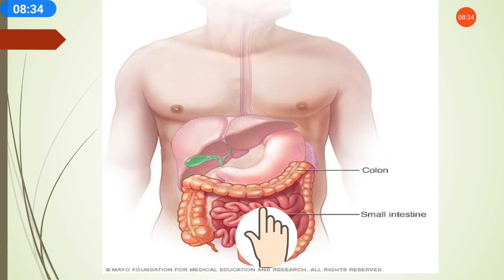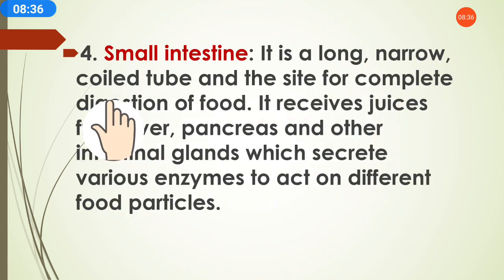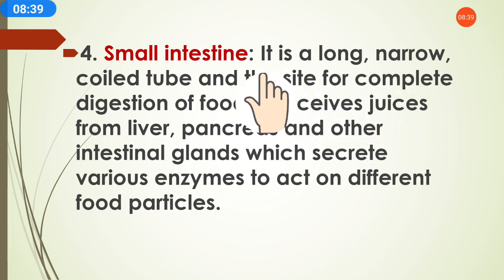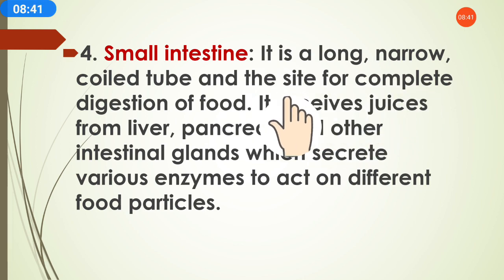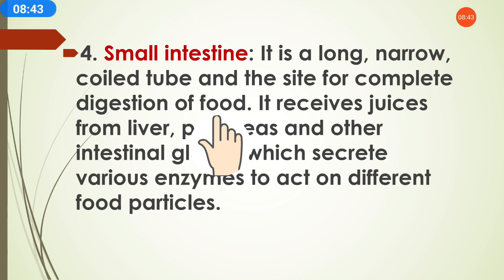So this is the area for complete digestion of food. All the complete digestion will happen in the small intestine.